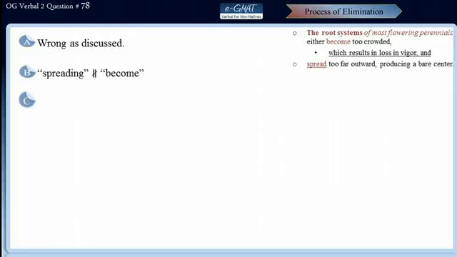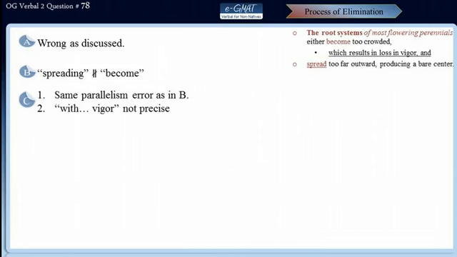Well, choice C is also incorrect because it has the same parallelism error as in B. Also, prepositional phrase with vigor is not precise in stating that roots becoming too crowded leads to loss in vigor. Hence, choice C is also incorrect.